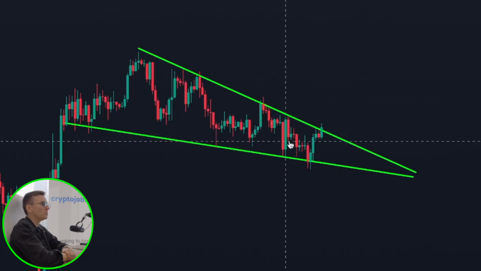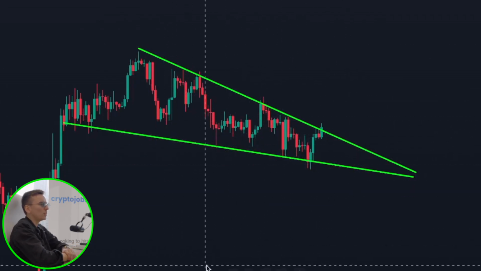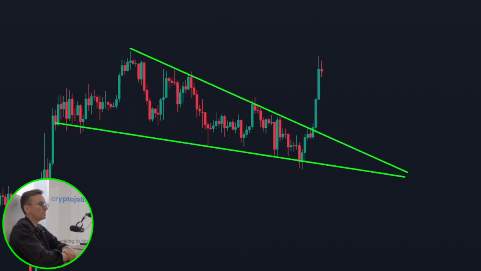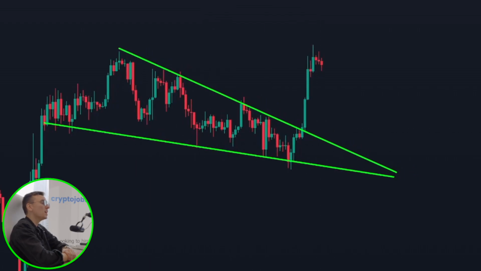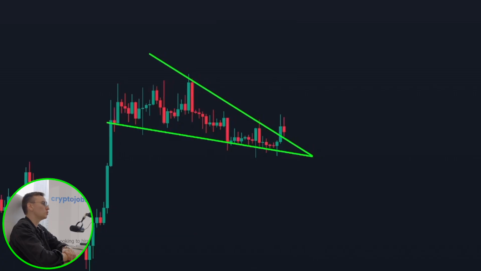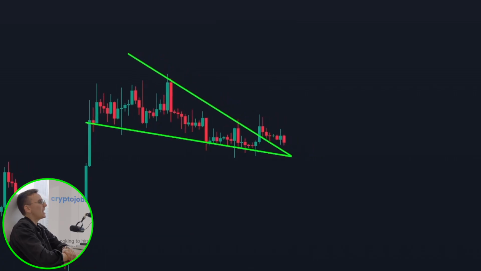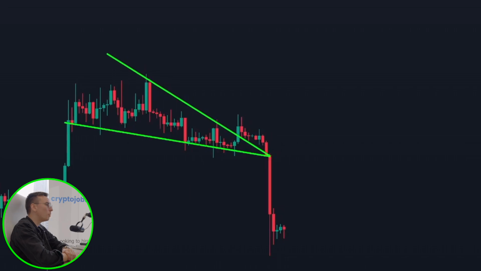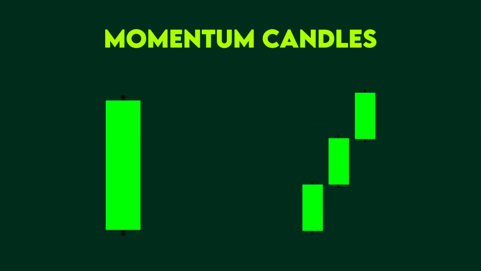This is the part where mistakes can happen. Typically, you wait for a breakout in one direction. So when the price breaks through its resistance line, you quickly enter the trade. But sometimes it turns out to be a false breakout and the price reverses in the opposite direction. To avoid this situation, you can look for specific types of candles that indicate momentum. These are either one large or three small candles moving in the same direction.